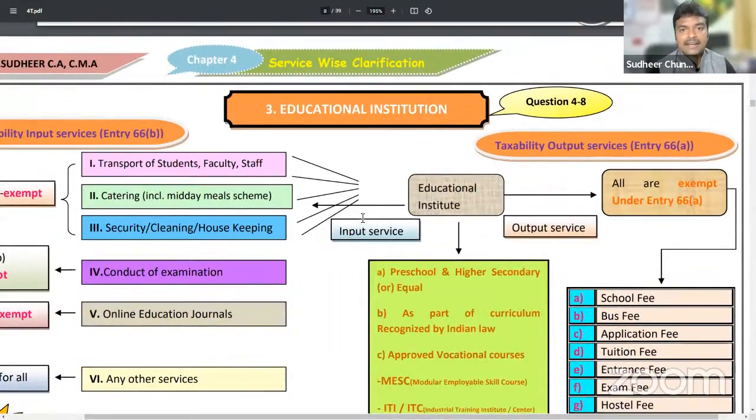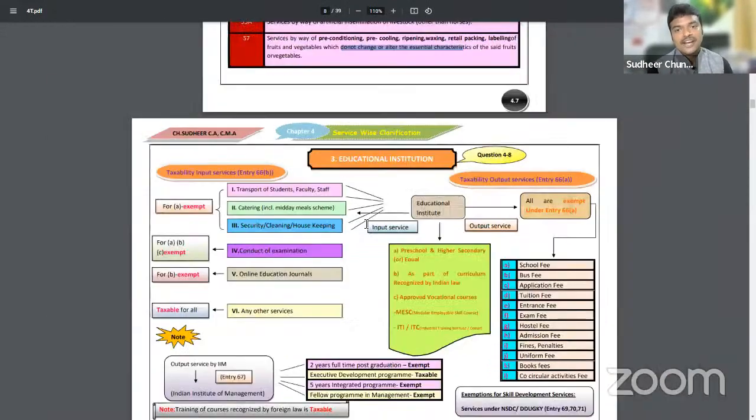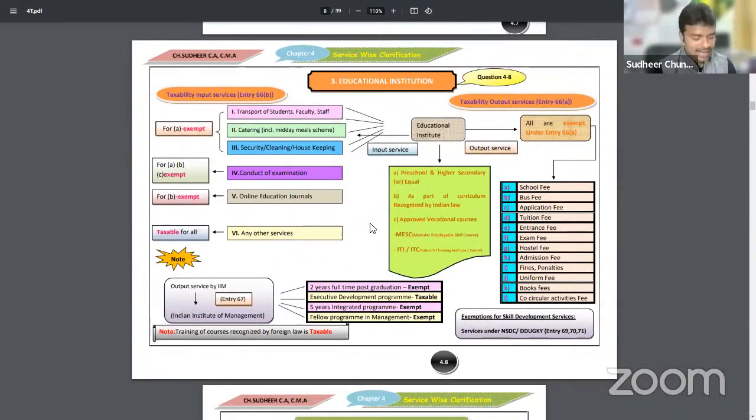So we have completed 2 activities. Charitable trusts, when taxability and when exemption, we have completed. And the second point that we have completed is regarding agricultural activities, when exemption will be given. These 2 points have been completed. Now let us enter point number 3. What is point number 3?